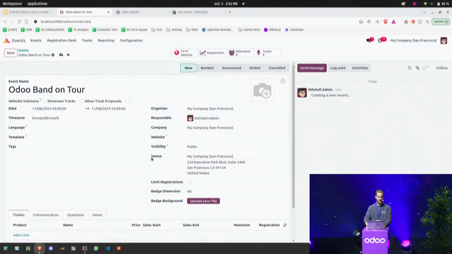Here language, I don't need it. I can use a template if I've created some, here to quickly add some tickets, some questions, some information to be able to set up quickly my event.